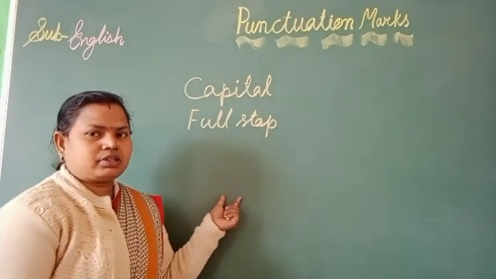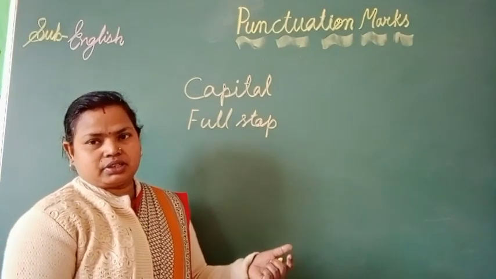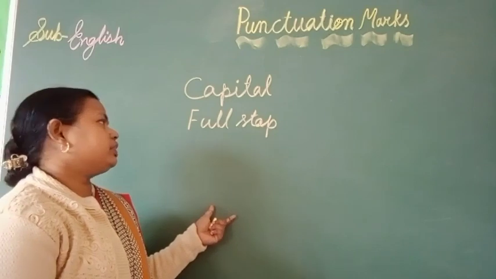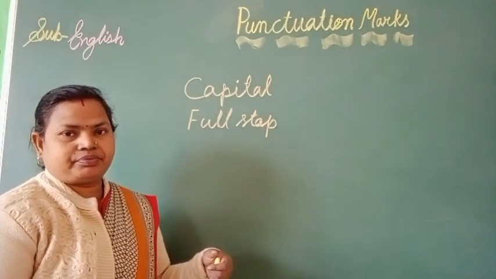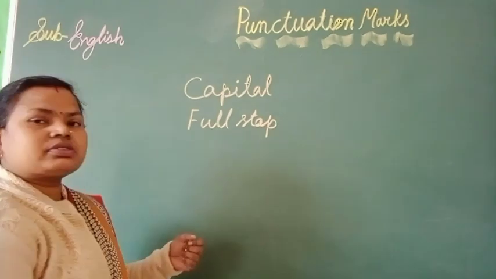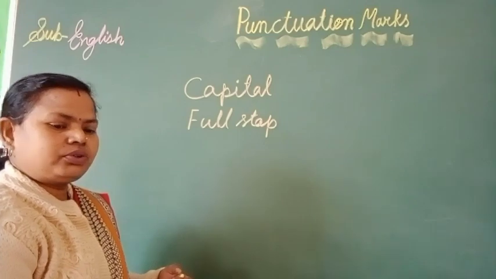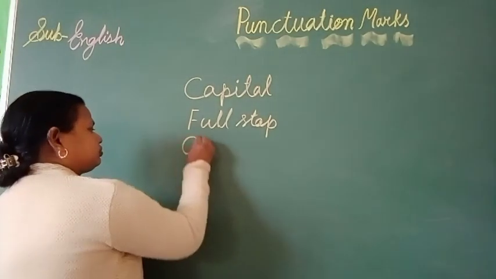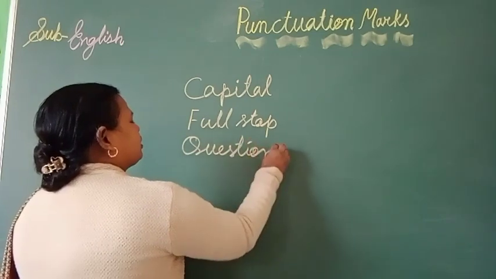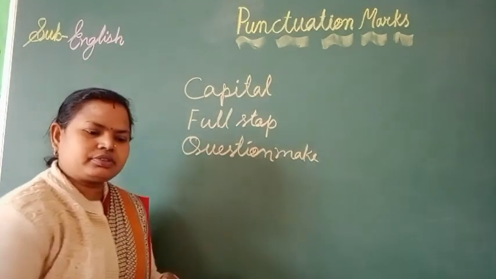And there are many punctuation marks which come at the ending of the sentence, depending on the sentence. If our sentence is assertive, we use a full stop at the ending. If our sentence is not assertive, it may be interrogative, then we use the question mark at the ending of the sentence.